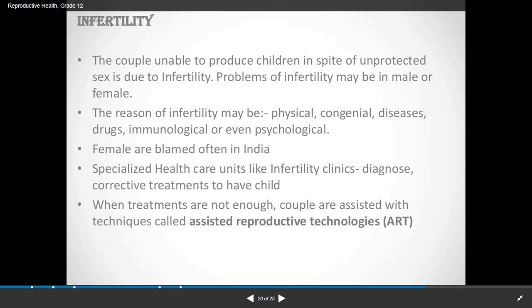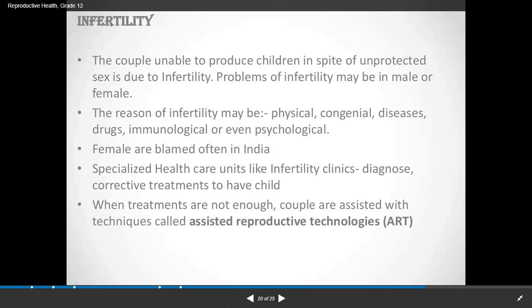Now for these infertility problems in India, females are mostly blamed, but it is not the correct way to blame only females for not having a child.